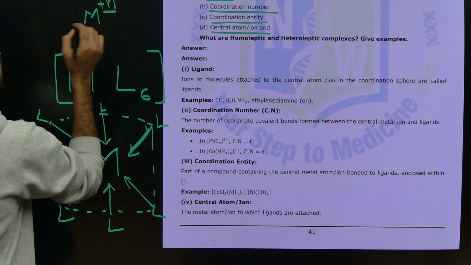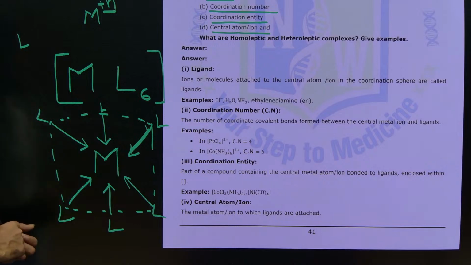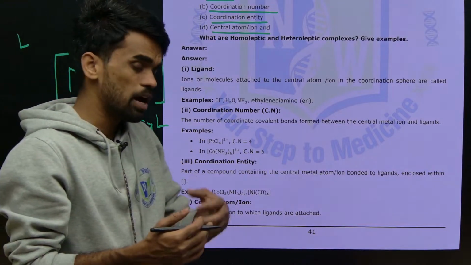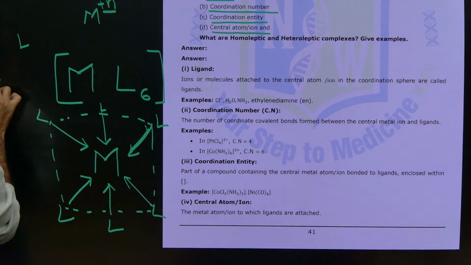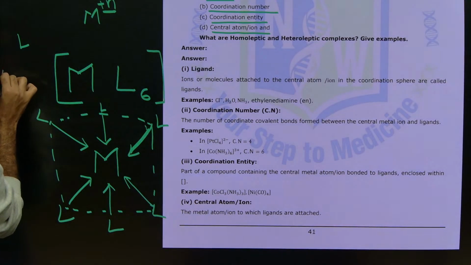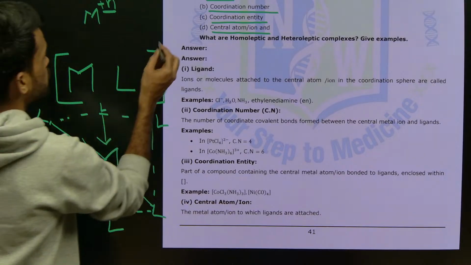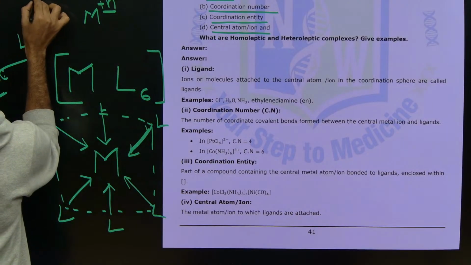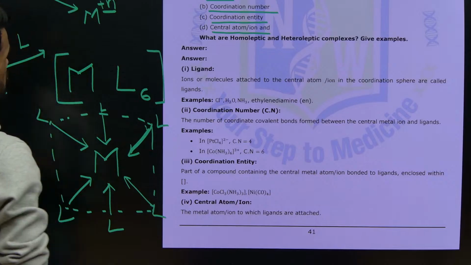Now, there are some ligands. Ligands are species that have more electron density on them. For example, in ammonia, there is one non-bonding electron pair, a lone pair of electrons, so this can act as a ligand. Similarly, if I write the chloride ion, here also negatively charged electrons are there that can be given to the metal.